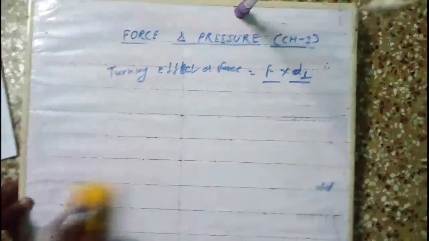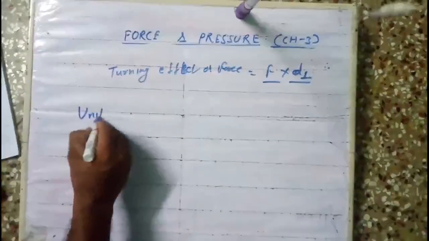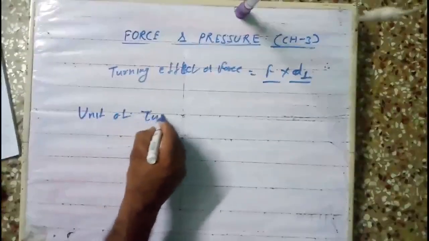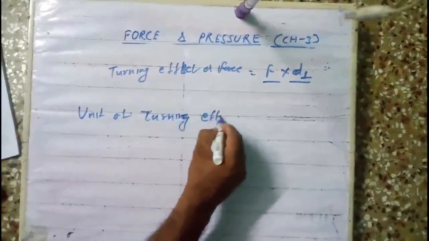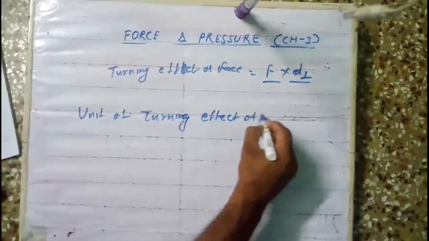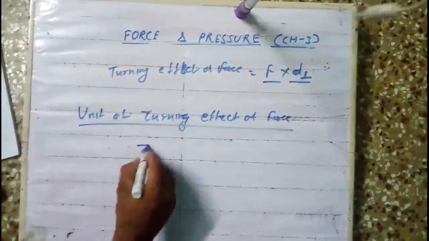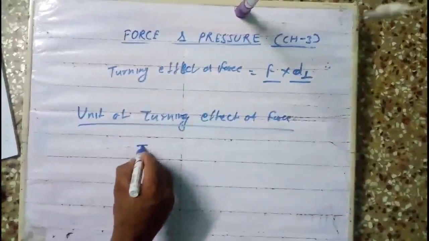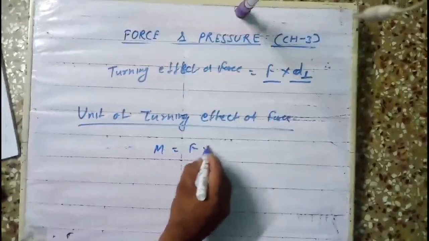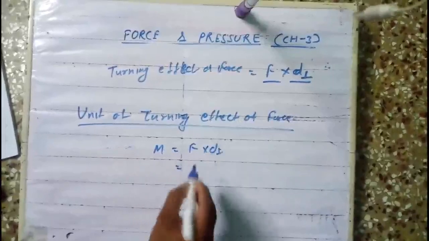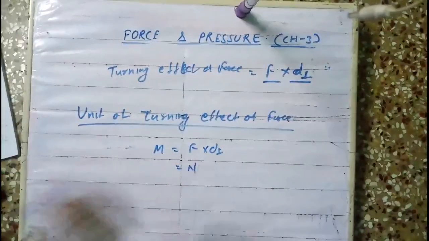Now unit of turning effect of force or moment of force. What is the turning effect? Turning effect is denoted by tau, that symbol. Okay, moment of force M is equal to force into perpendicular distance. What is the SI unit of force? Newton. Now only we read.